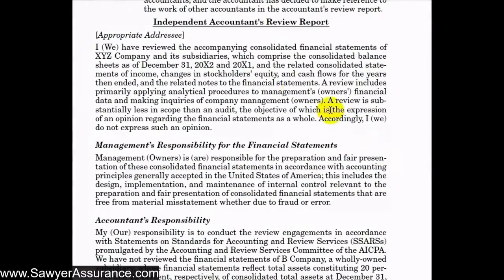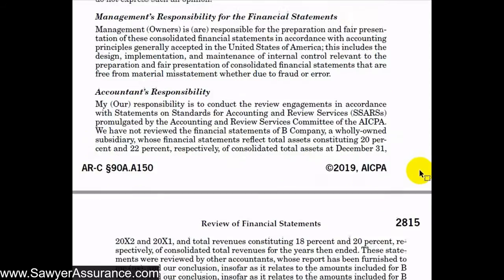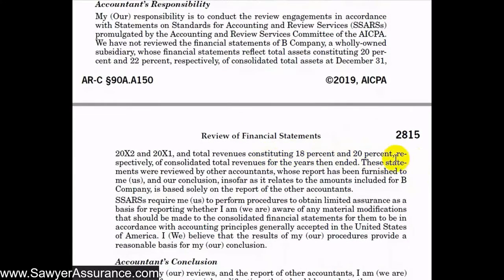So we have all the normal components of the report: the period under review, the entity, what the review includes and its limitations, management's responsibility for the financial statements, and our responsibility for the financial statements, and this is where we reference the other accountant. We say that we have not reviewed the financial statements of B company, a wholly owned subsidiary whose financial statements reflect X percentage of assets and X percentage of revenues, and we say that our report, based on that other entity or component of the assets and revenues, was based solely on the report of this other accountant. And so that's it.